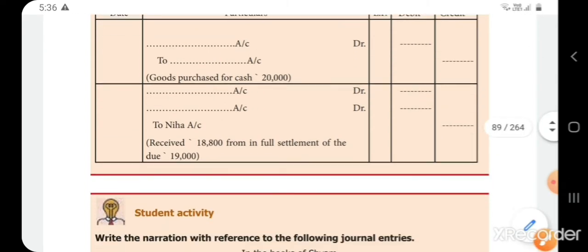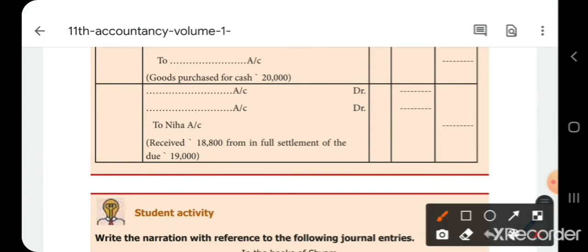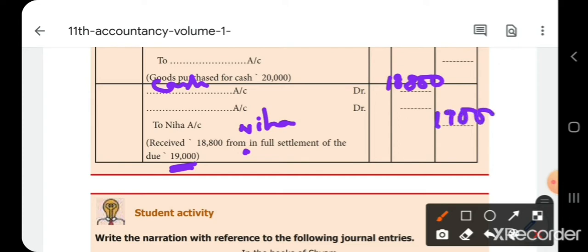Now the second entry, received 18,800 from Neha in full settlement of the dues 19,000. Actually you should receive 19,000 from Neha, but you are receiving only 18,800. That means what is coming in? Cash. How much? 18,800 you are receiving in cash. Actually how much should you receive? 19,000. That means the difference of 200 is the discount allowed. It is a loss for you.